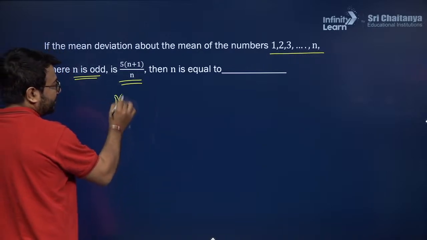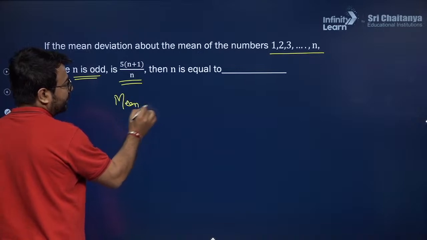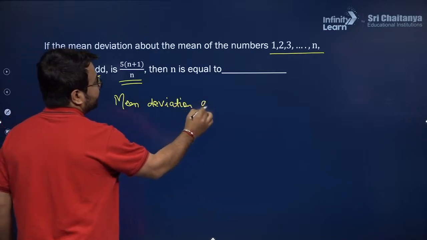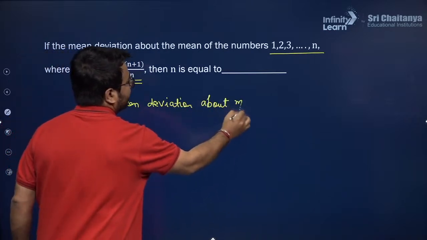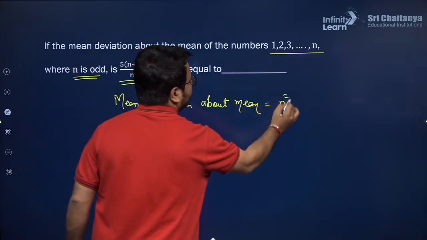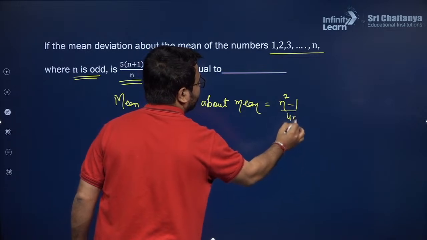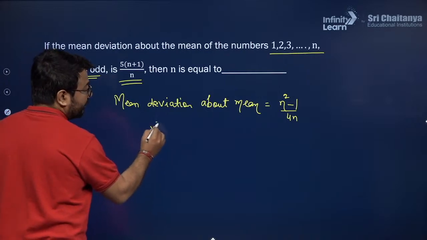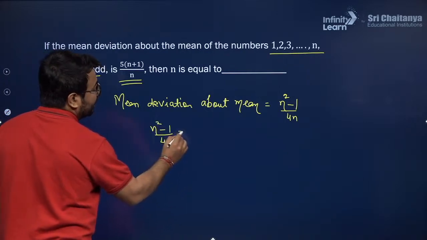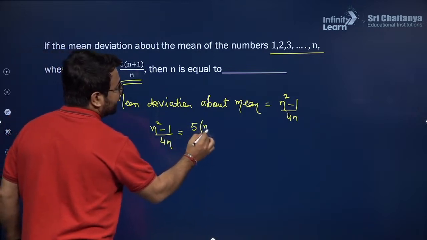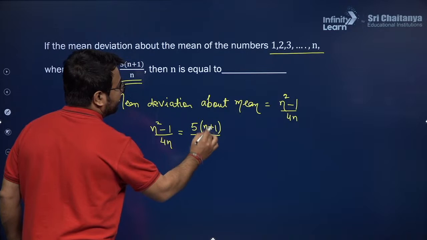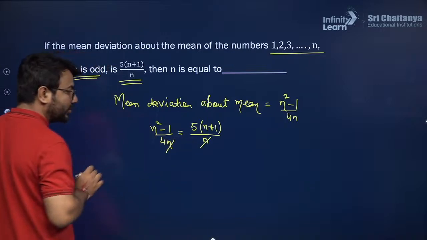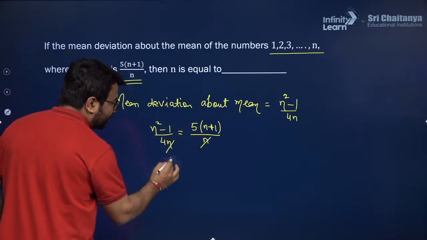So mean deviation about mean will be equal to (n square minus 1) upon 4n. I hope you are able to understand this. Now mean deviation about mean will be (n square minus 1) upon 4n, and this is equal to 5 times (n plus 1), and this is whole divided by n. Now let us try to simplify this. Here n and n, both sides, get cancelled. I am taking this 4 to the right hand side.